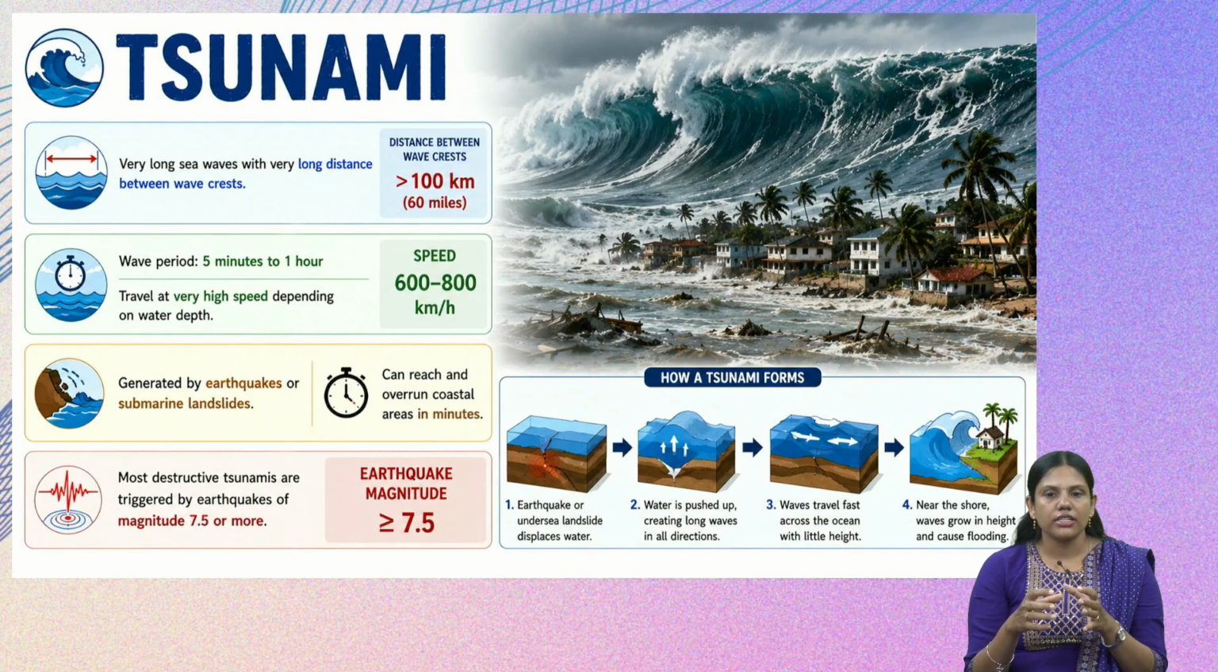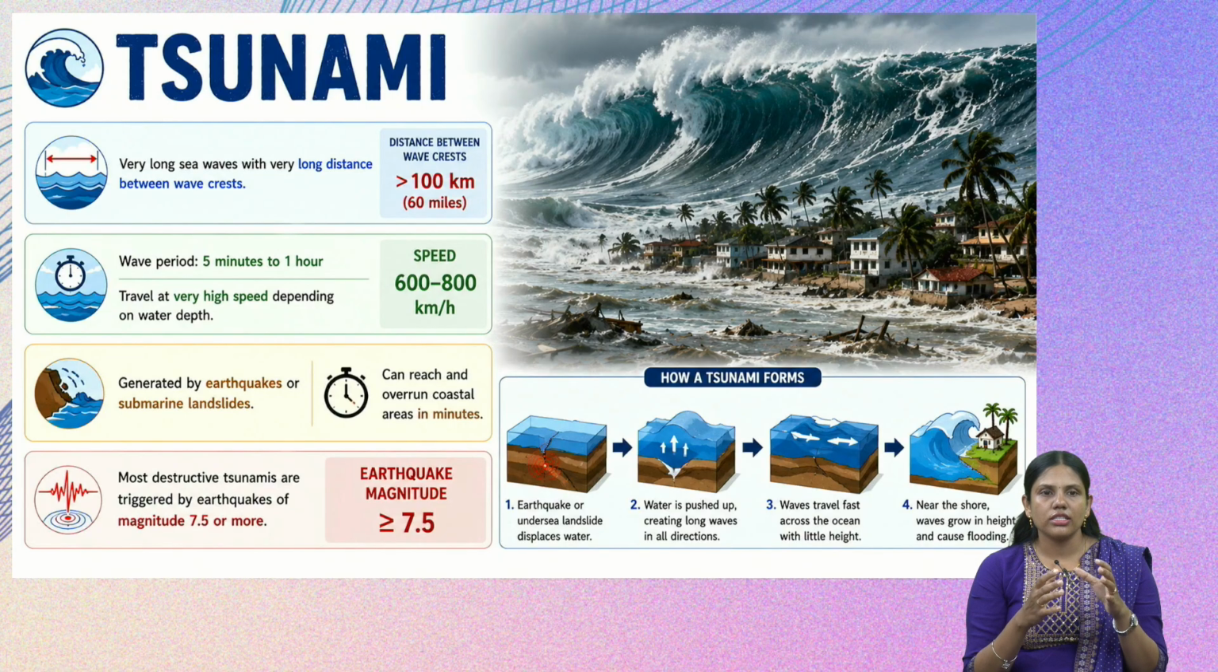An earthquake or an undersea landslide will displace the water. You can see there is an image. Because there is a displacement of the water, water will be pushed up from other directions in the form of long waves to fill in that place, and then the waves will travel fast across the ocean with little height in the ocean. But when it reaches the shore, the waves will grow in height and will cause flooding in the shores or the coastal regions.